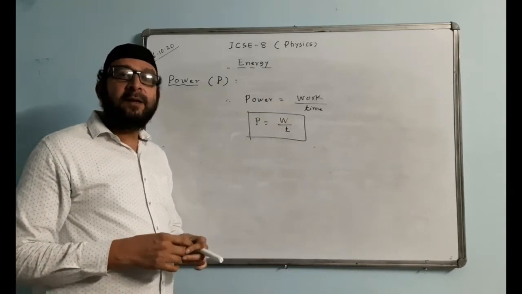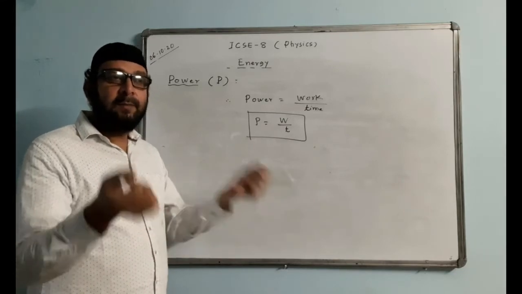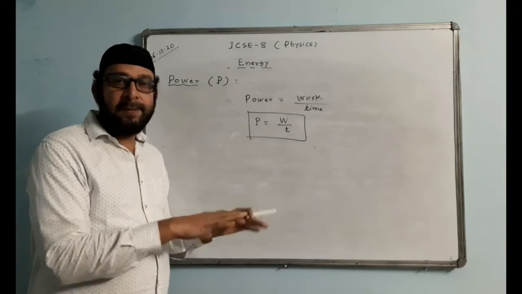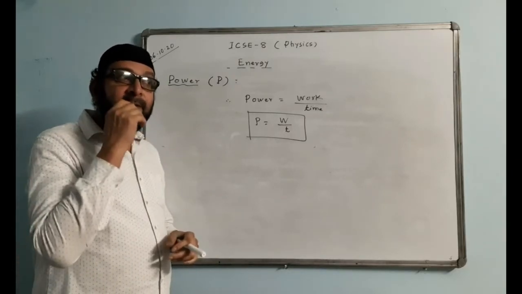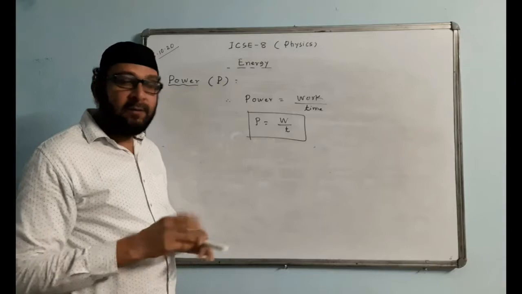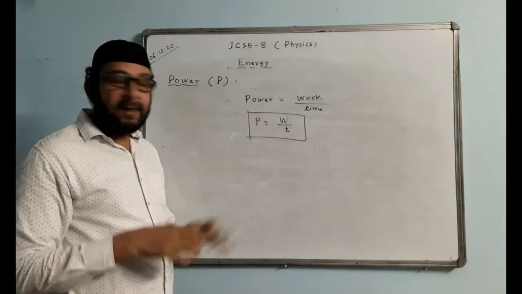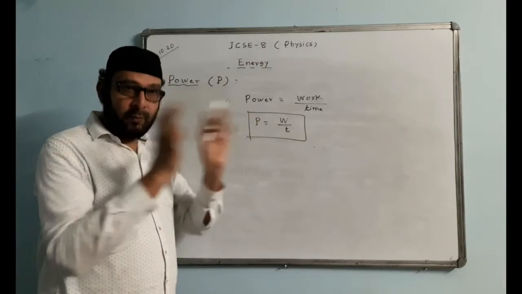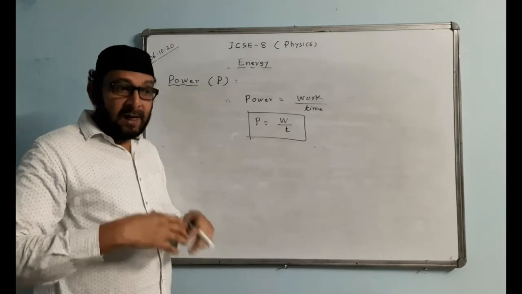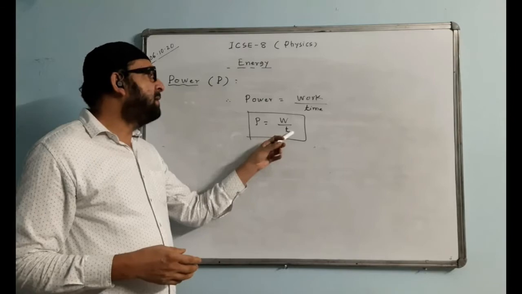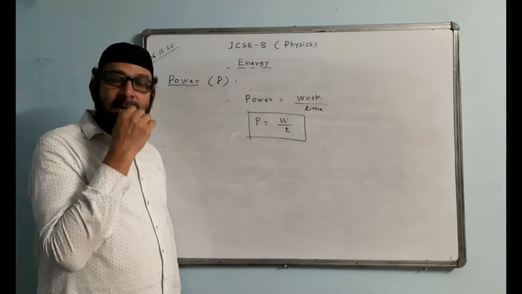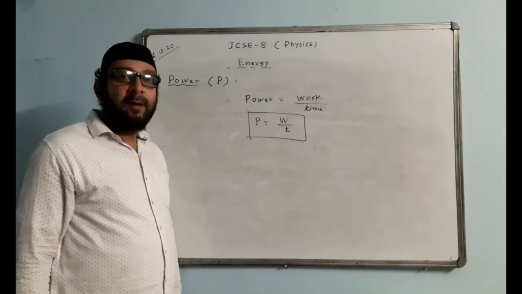But who is expected to be more powerful? We say the man, in comparison to a small child. Why? Because the man will do it shorter. The man will do it in a hurry, whereas the child will take a longer time to do the same thing. The child is expected to take a bit longer time, so time is more, then power will be less. So that is the idea behind it.